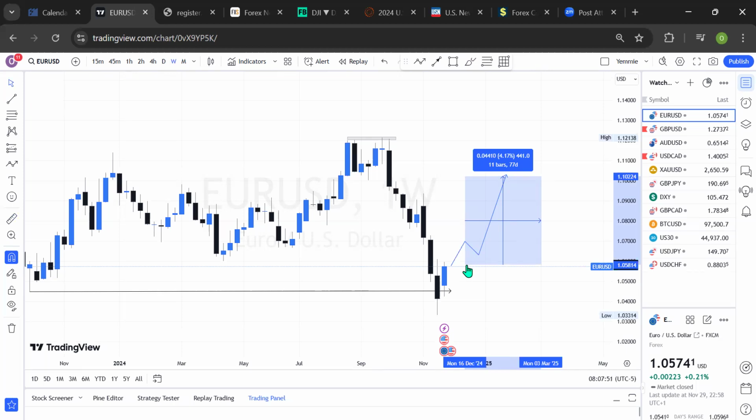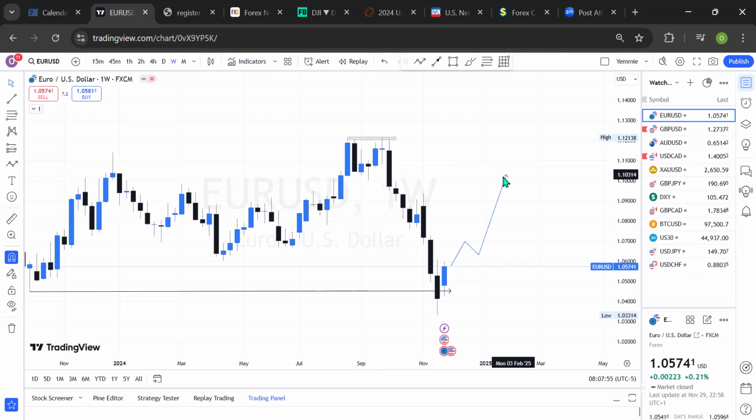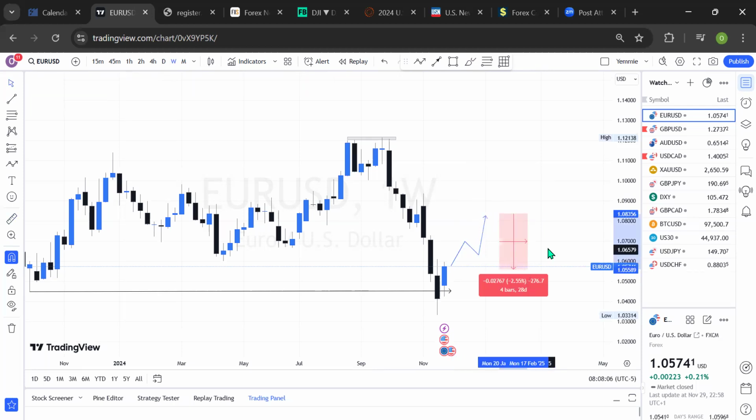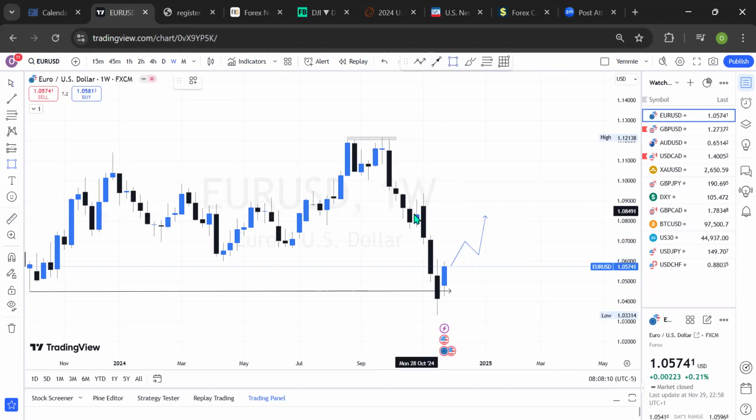It's expected to be a very volatile week, but ideally more reasonable. The market may not do up to that 400 pips, maybe not, but ideally we can be expecting the market to get to a price level like this, which is very, very reasonable. From this price level it is about 250 pips, so this is very reasonable. Which means I will be expecting the buy on Euro US dollar to still come to a price range like this on the weekly time frame.